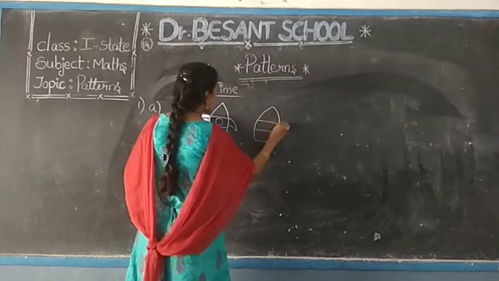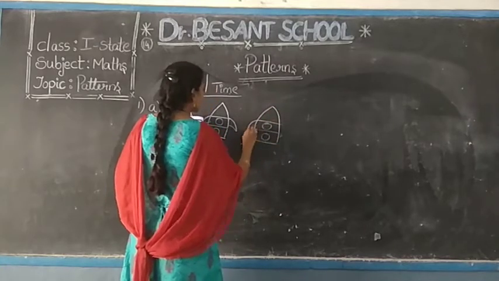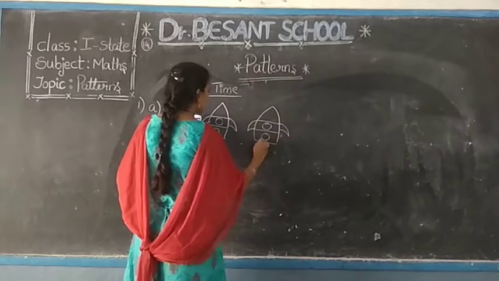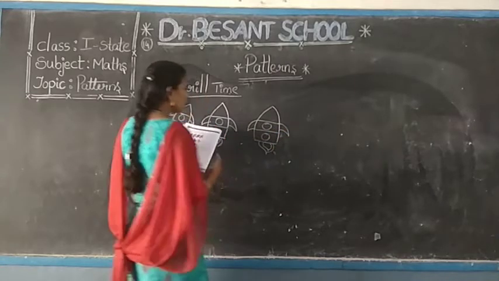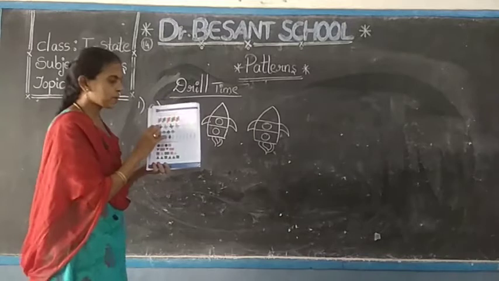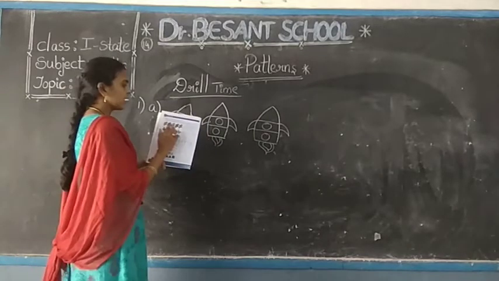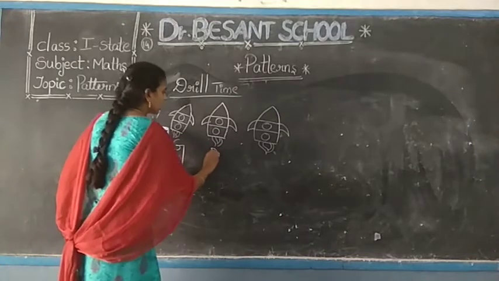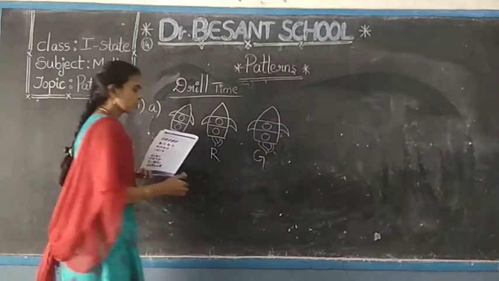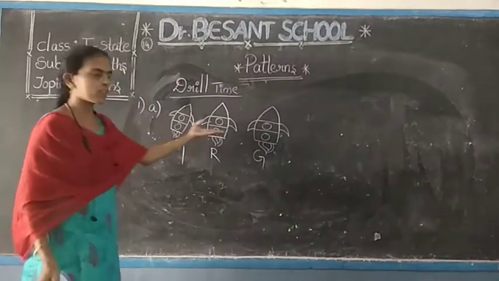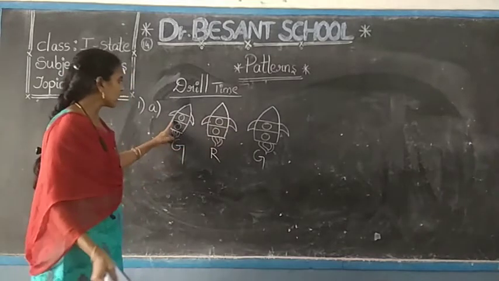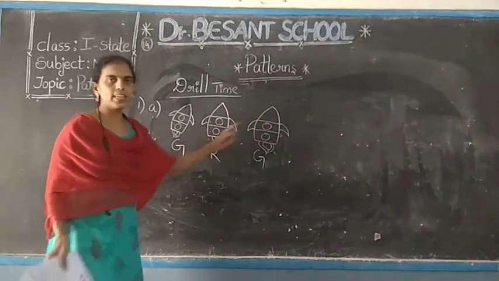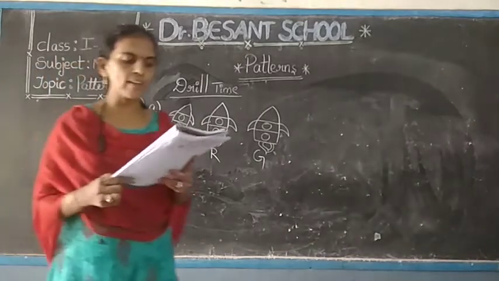So you can see the colors, what to apply by observing the starting shapes. See here, red, green, red, green, red. This is going to be the green. After that red, again green. So you have to apply the last three shapes with the green color, red color and green color. Okay children, you do it afterwards.